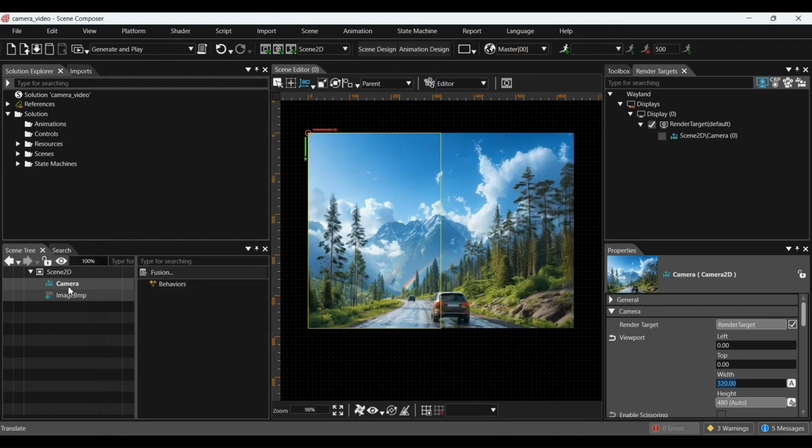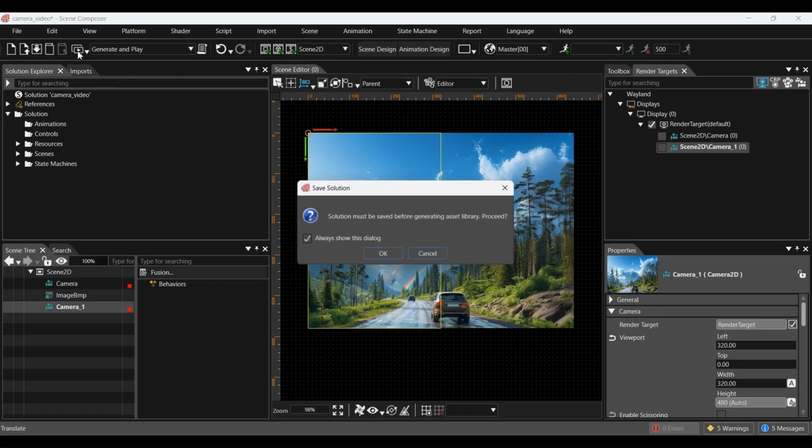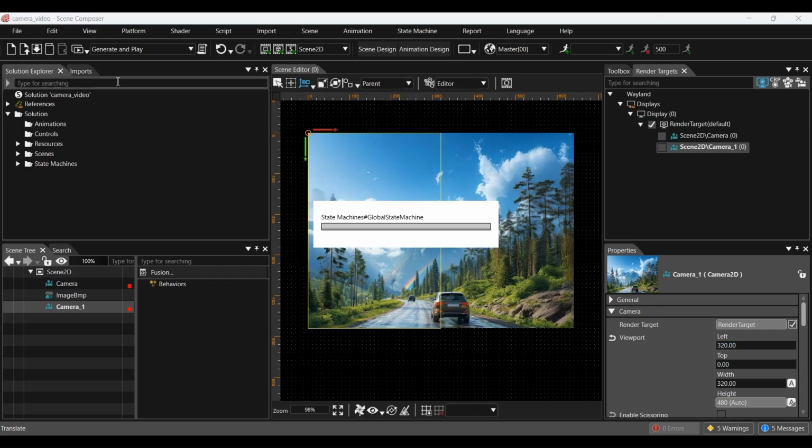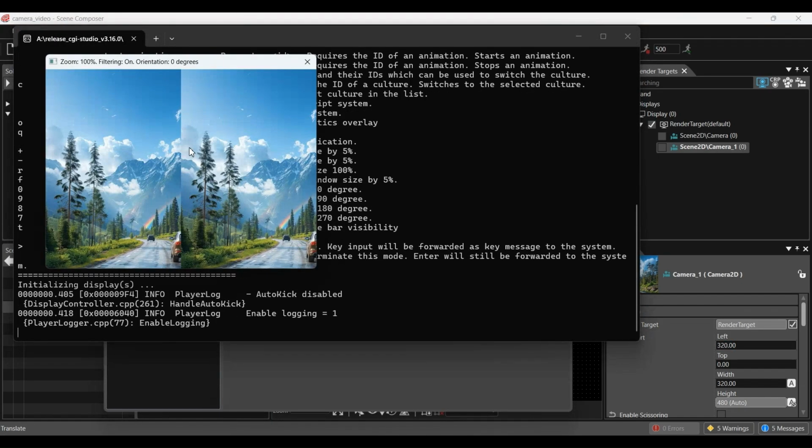We can also use multiple cameras in the same scene. Copy and paste the camera node to duplicate it. Then modify the left value in the duplicated camera node's viewport parameter to 320. The viewport parameter controls where the camera output appears on the screen. So when you preview the scene again in the CGI player, the same scene will be displayed on both sides of the screen.